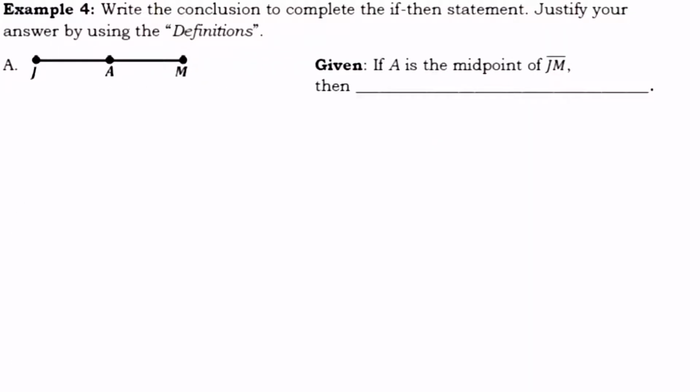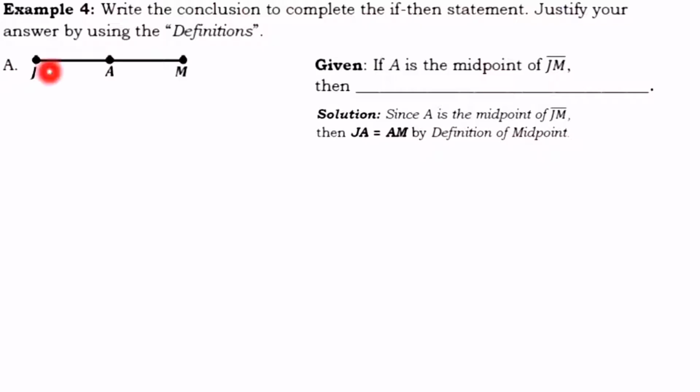Now, let us try the following examples. Write the conclusion to complete the if-then statement. Justify your answer by using the definitions. We have here three collinear points, J, A, and M. Given if A is a midpoint of JM, then by using the definition of a midpoint, A is the midpoint of this given. So we can say that JA is equal to AM.